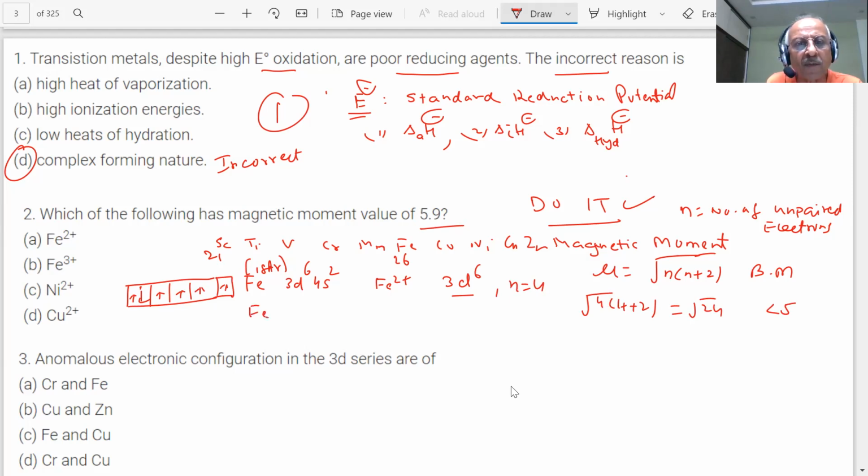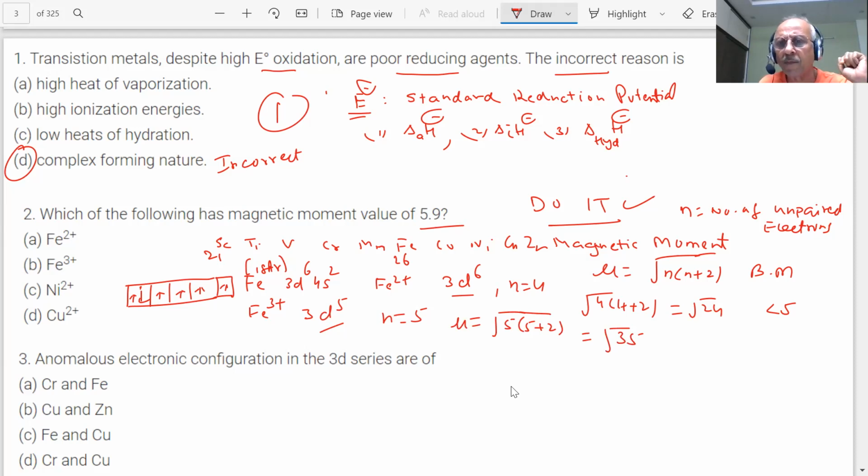But what about Fe3 plus? It will be 3d5 count. 5 unpaired electrons. So if I put 5, students, then what is the value of this? 5 into 5 plus 2. How much is this? 35. So it will be a little less than 6, since 6 squared is 36. So that will be 5.9, students. Then this is the correct answer. See how we answer the question, students. Without doing, I cannot answer the question. I told you very clearly. No question will be answered without doing it. This is the logic. This is the basic, because unless I understand, I cannot answer the question.